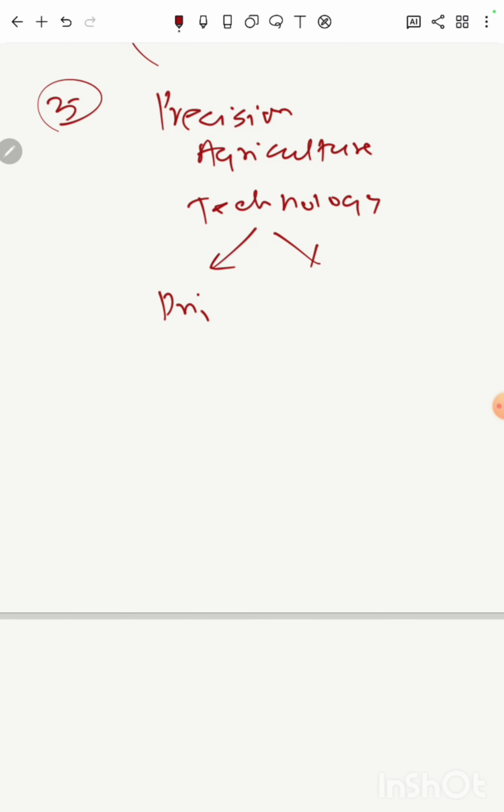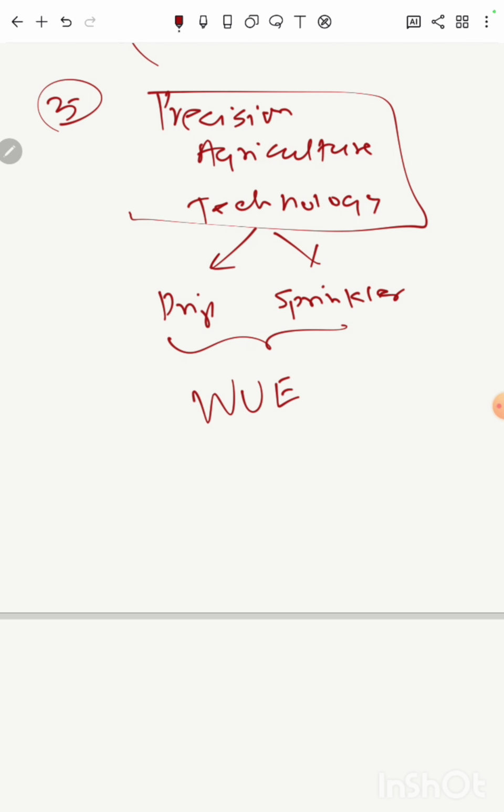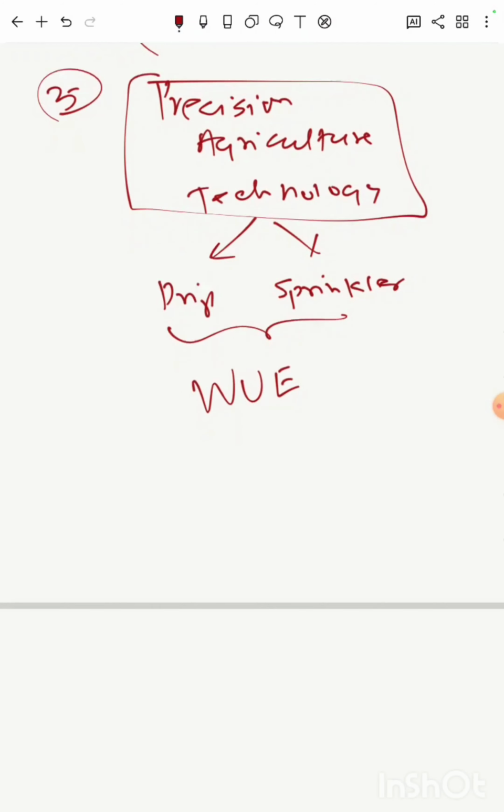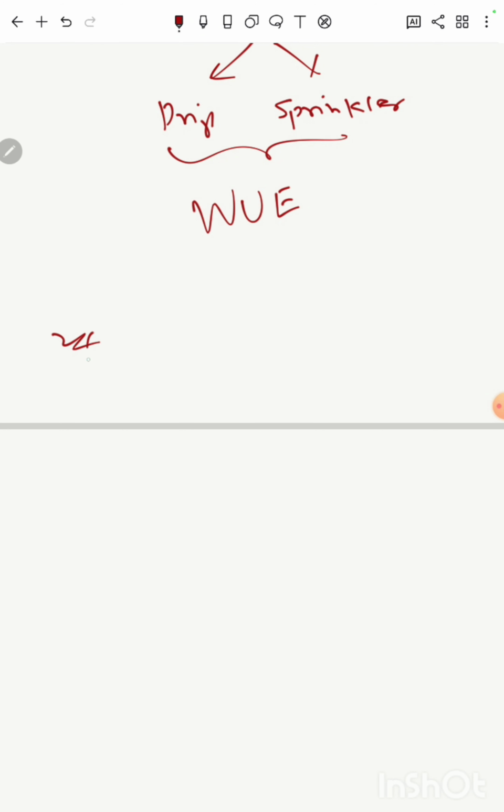One is drip and the second is sprinkler irrigation, and how these two technologies will lead to more water use efficiency. So read about precision agriculture technologies. Are there any other technologies which can help us to do precision agriculture? Read about these topics, important again.